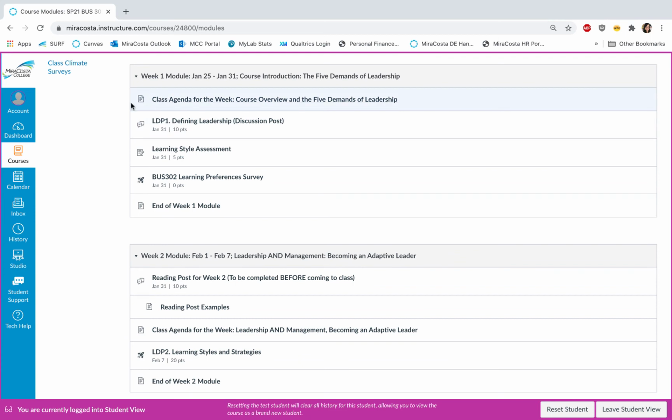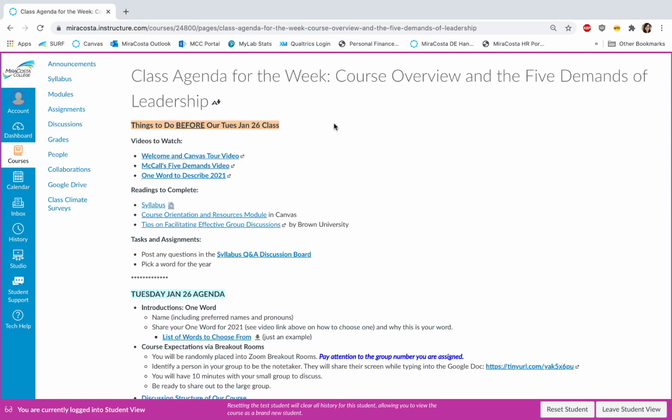The class agenda will list everything you need to do before coming to class, what will happen during class, and any assignments you need to do the rest of the week. And then just below the class agenda are all of the tasks or assignments that are due for that week. So here are the things you'll want to do in preparation for our Tuesday, January 26th class.